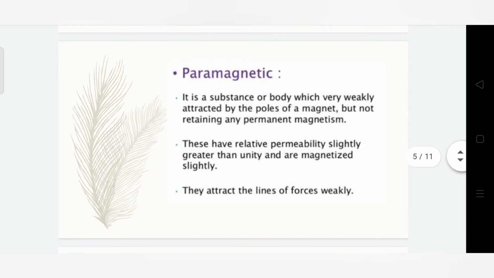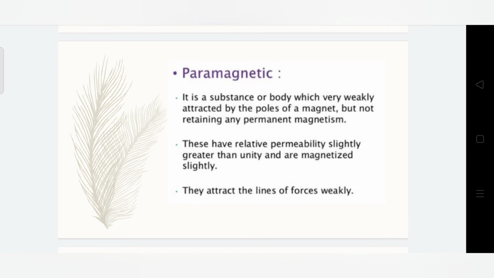Next one is paramagnetic. Each electron in an orbit has an orbital magnetic moment and spin magnetic moment. They do not cancel each other. So, it is a substance or body which is very weakly attracted by the poles of a magnet but does not retain any permanent magnetism. These have relative permeability slightly greater than unity and are magnetized slightly.